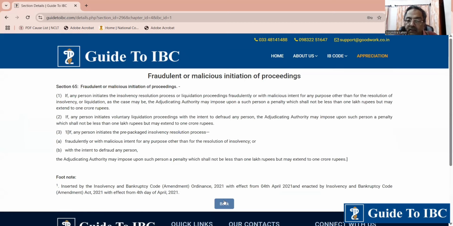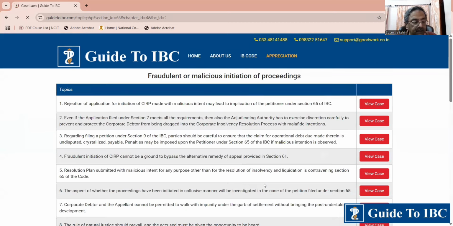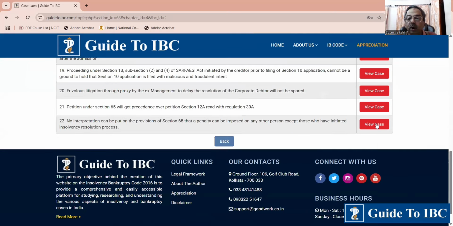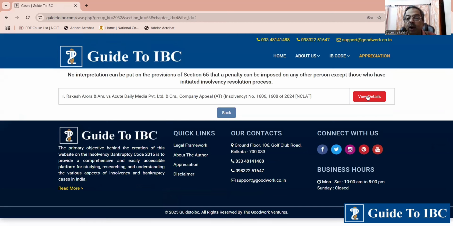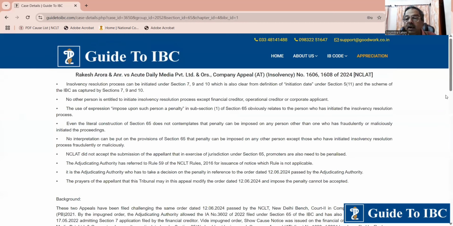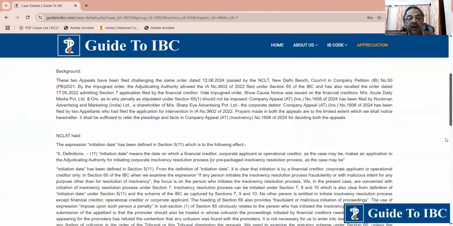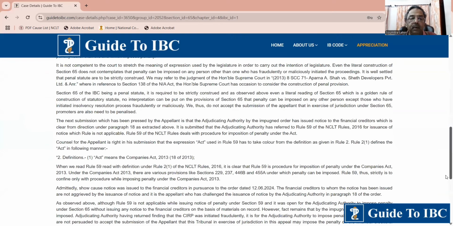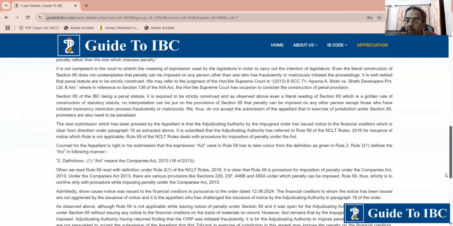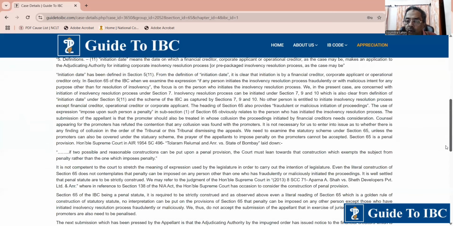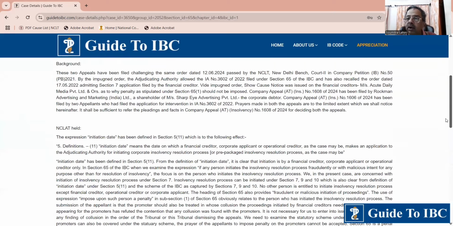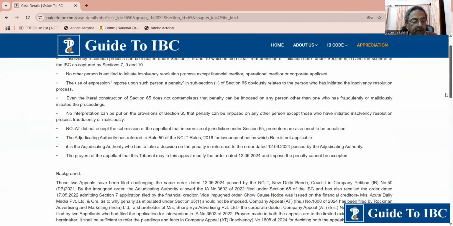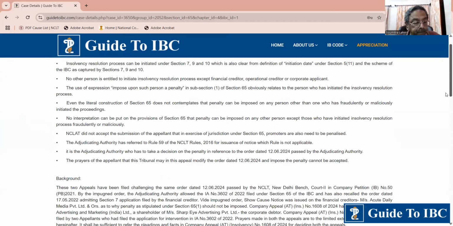So, this is a very interesting case, section 65. This is topic 22, the case Rakesh Arora. Go through the case. I think you should go through this case. You will find it very interesting. The intervener wanted the court to take action against the promoters, but the court said no. It is only the person who has initiated the CIRP proceedings, that is the applicant, who can be dealt with.